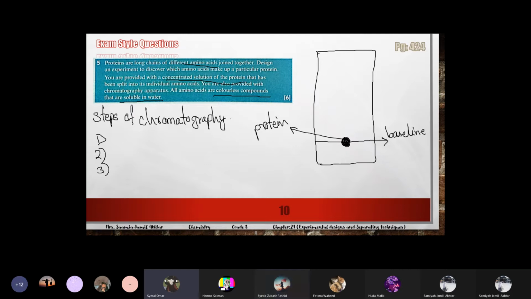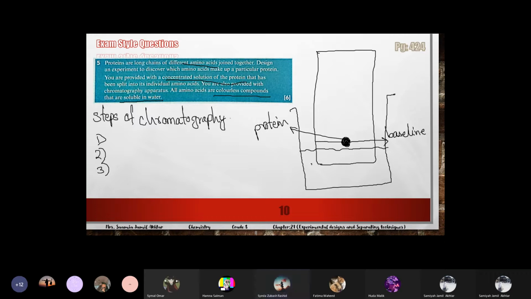Miss, what is the first step? Chromatography paper, mark the baseline with pencil. Original line? Yeah, original line or baseline. Draw a baseline with pencil. Put a spot of protein. Okay. Set this chromatography paper in a chromatographic chamber or in a tank.